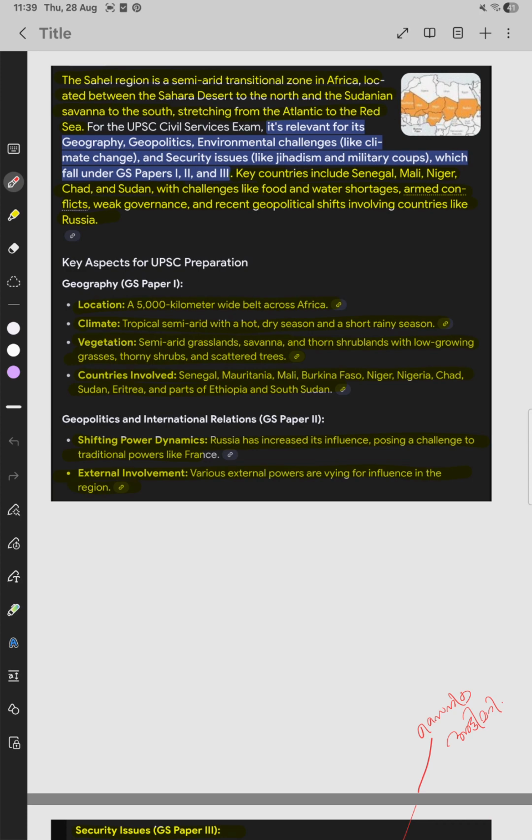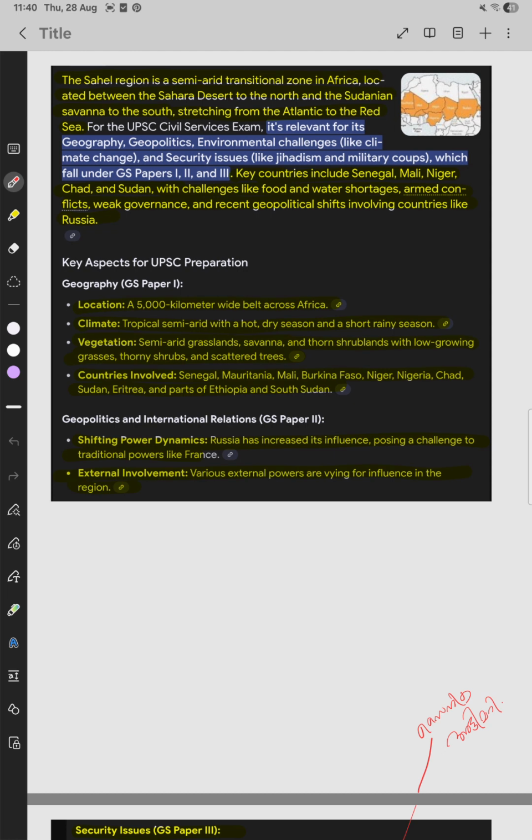Location: a 5,000 kilometers wide belt across Africa. Climate: tropical semi-arid with a hot, dry season and a short, rainy season. Vegetation: semi-arid grasslands, savanna, and thorn shrubland with low-growing grasses, thorny shrubs, and scattered trees. Countries involved: Senegal, Mauritania, Mali, Burkina Faso, Nigeria, Chad, Sudan, Eritrea, and parts of Ethiopia and South Sudan.